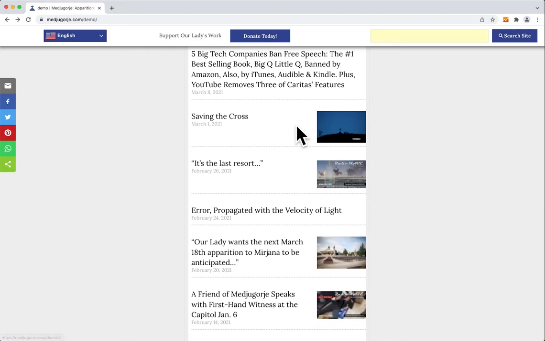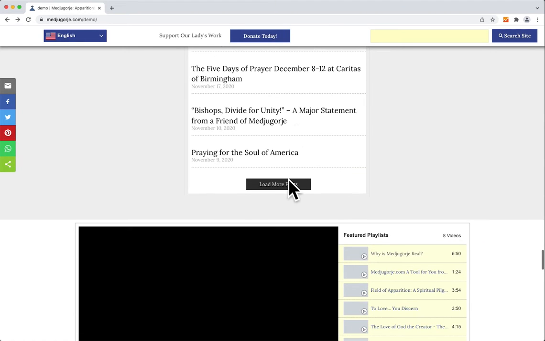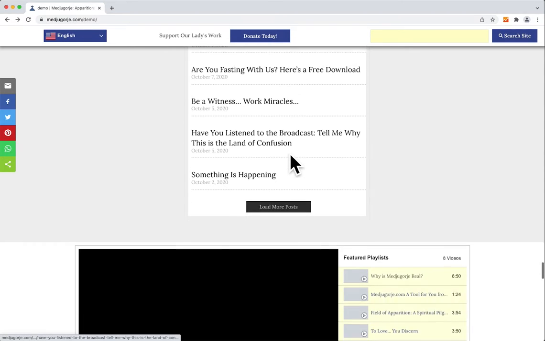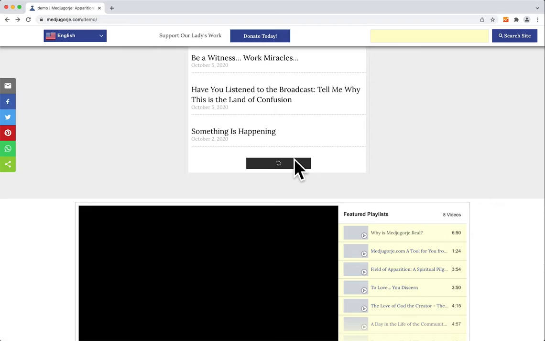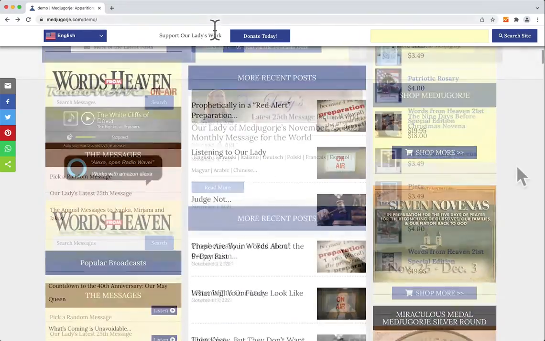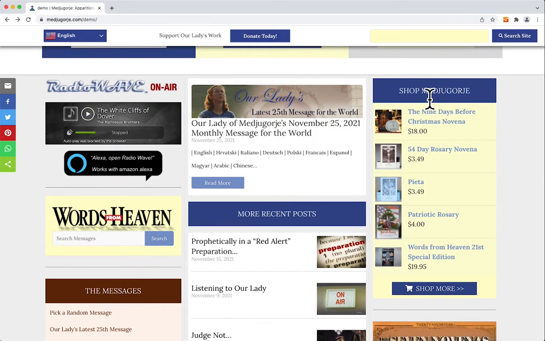You can take this as far as you want, all the way back to the very beginning of the site. You can click this button 100 or 500 times and just keep loading more and more posts, all the way back to the beginning of time if you want. All of those posts are available for you here. Here are some of the featured items we may be featuring in the store. This area will always change with different products available to you. You can also click on this link to take you to different areas of the shopping cart.